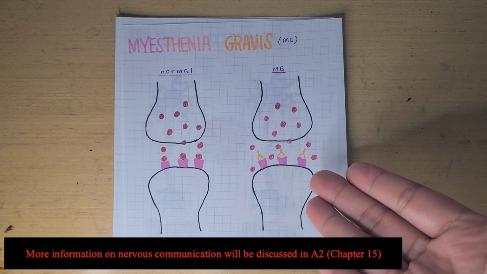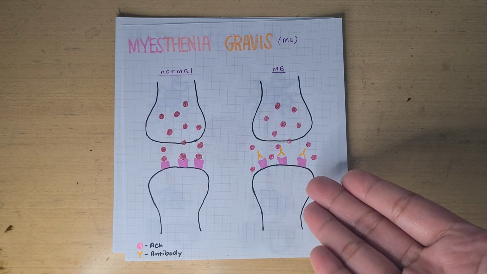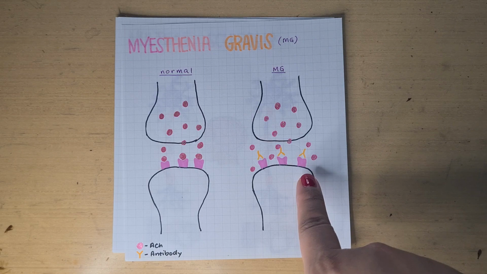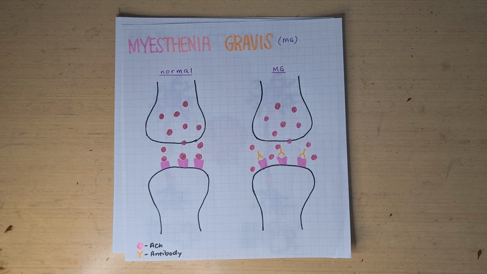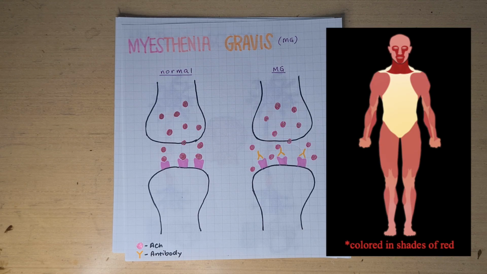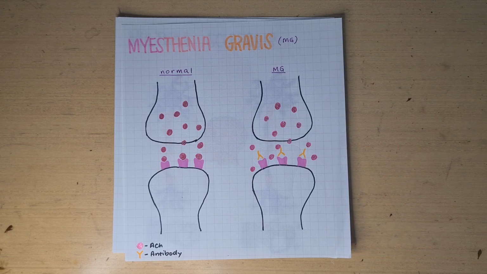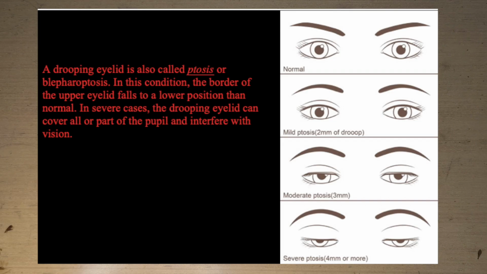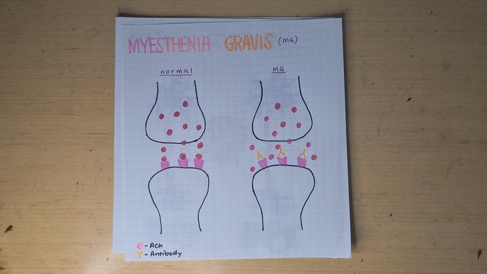However, in a person with myasthenia gravis, as you could notice, the receptors are somehow blocked with antibodies, which does not let the acetylcholine bind with the receptor in order for muscle contraction to occur. This disease is characterized by weakness in skeletal muscles, especially the breathing parts and moving parts. Ptosis is a condition wherein the eyelids are drooping, and this is the most common or the most frequent early sign. Affected muscles by this disease become fatigued easily.